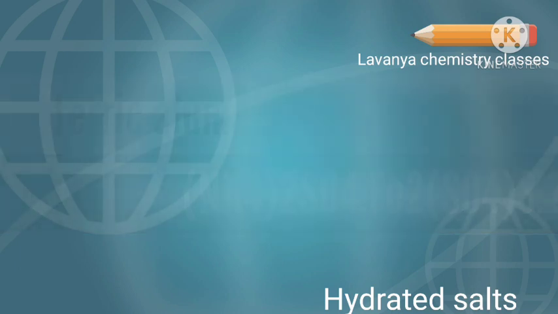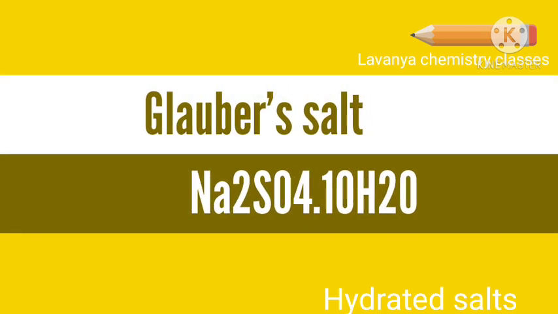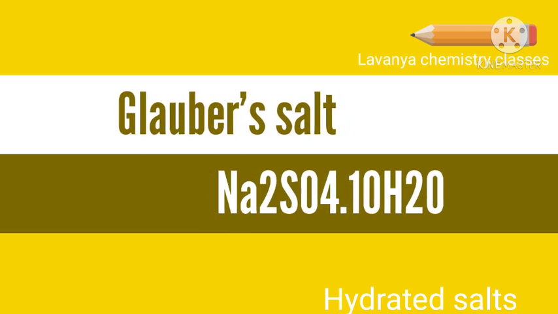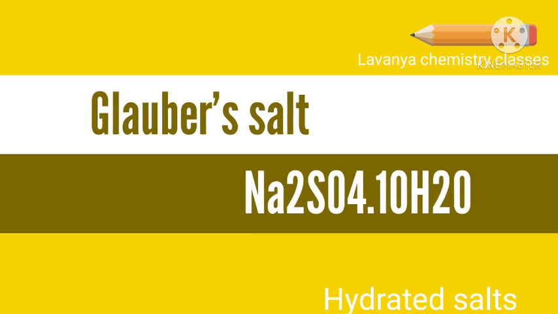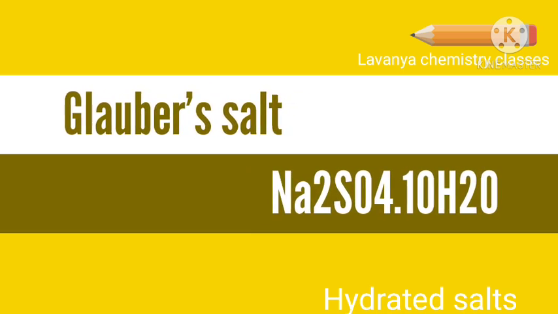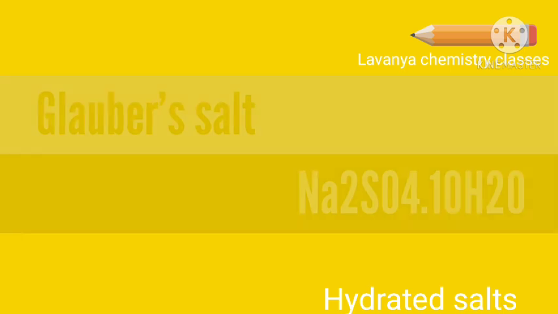And next hydrated salt is Glauber's salt. The formula of Glauber's salt is Na2SO4·10H2O. Sodium sulfate decahydrate is called Glauber's salt.